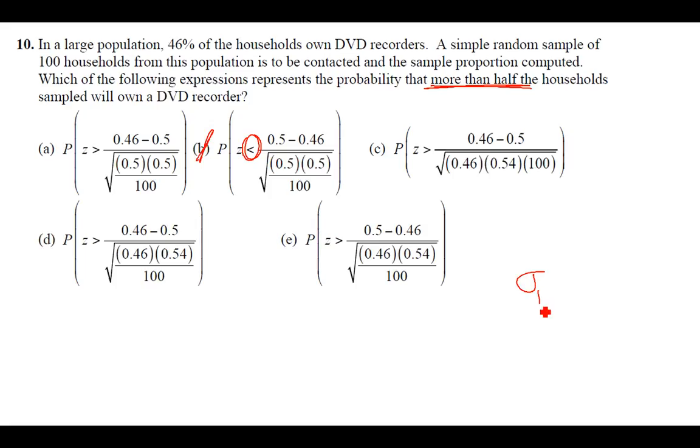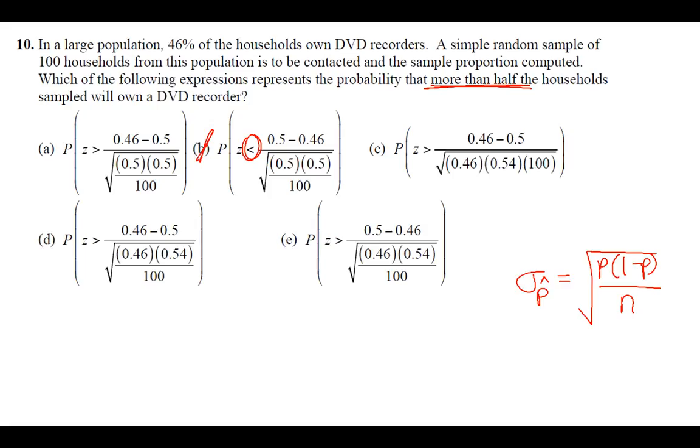Remember, we're looking for observation minus mean over standard deviation. So when I look at just the standard deviation alone, B and E look like they're set up correctly. A does not work for me, and then C does not work for me. So we're choosing between D and E.